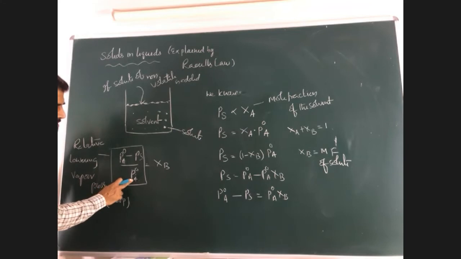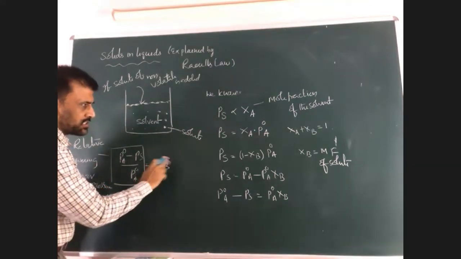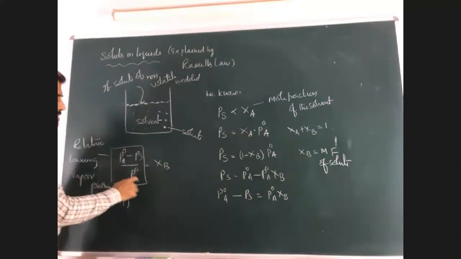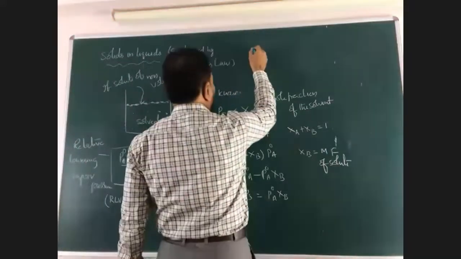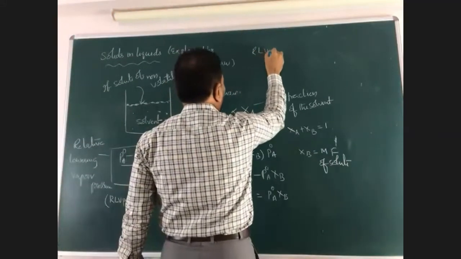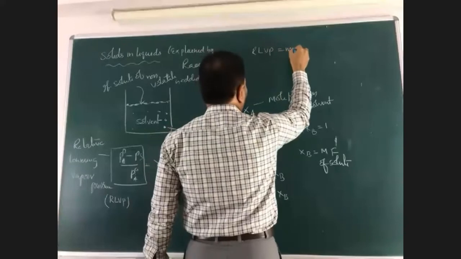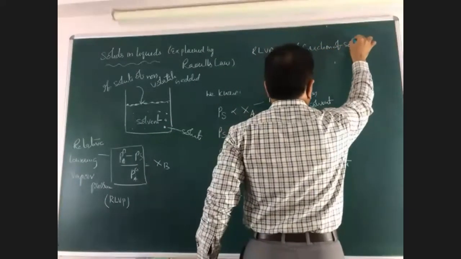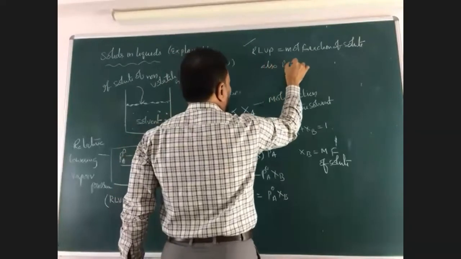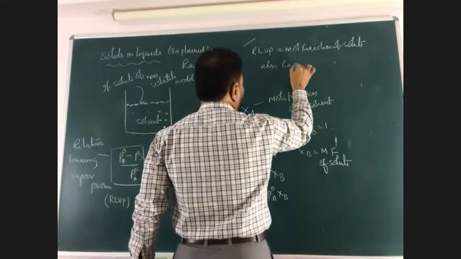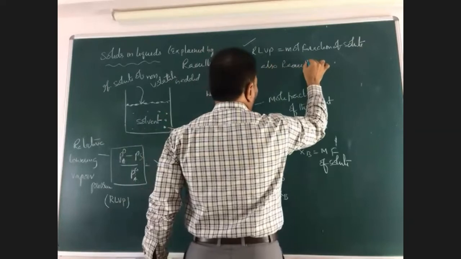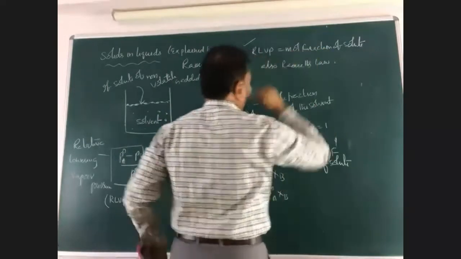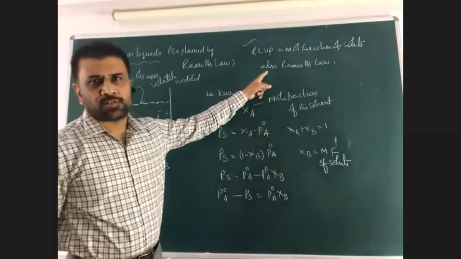Relative lowering of vapor pressure is equal to mole fraction of solute. This is also Raoult's law. So finally it is stated like this: relative lowering of vapor pressure is equal to mole fraction of solute. This is another form of Raoult's law.